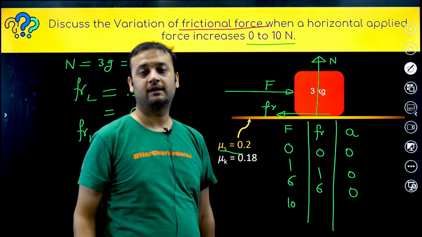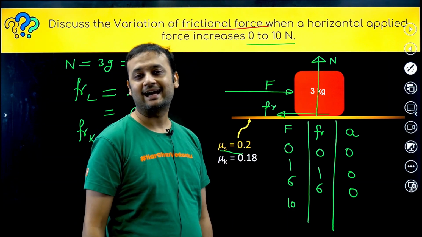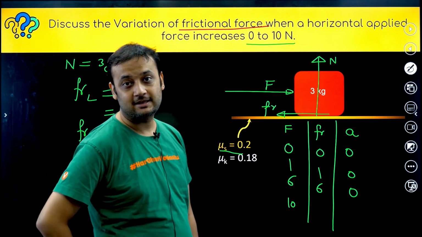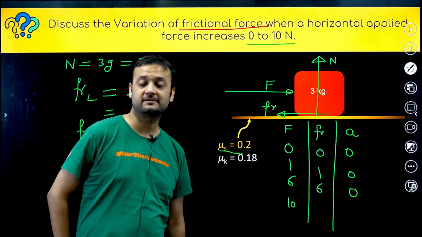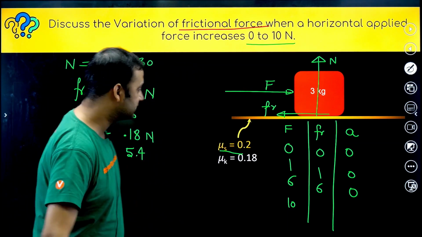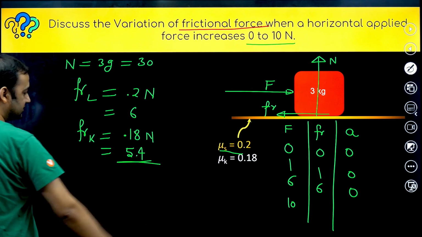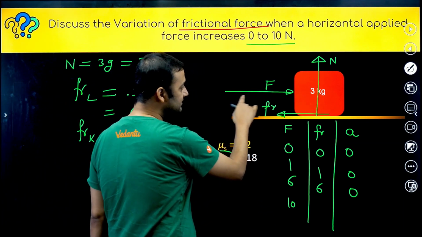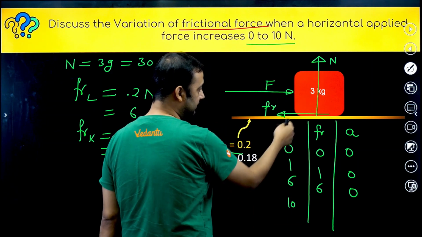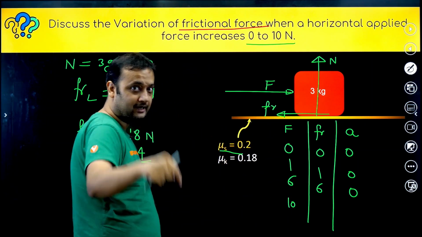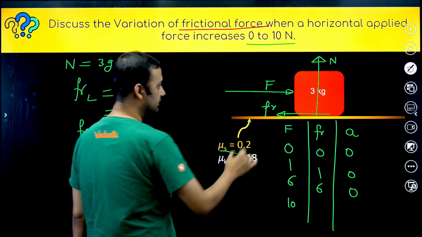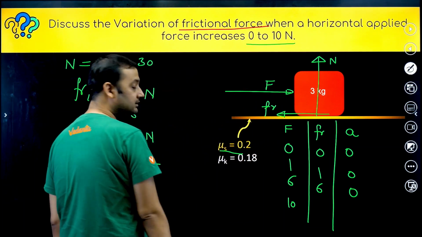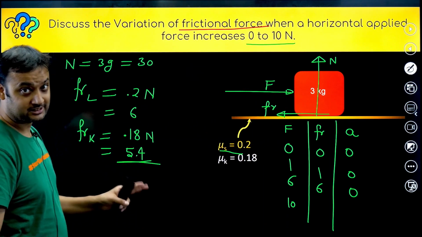The block starts moving. That means friction becomes kinetic because the block starts slipping. And what is the value of kinetic friction, guys? Kinetic friction is 5.4. So we can say the force was 10 Newton, and friction has become kinetic. So what is the total force? F minus friction, this is the total force.